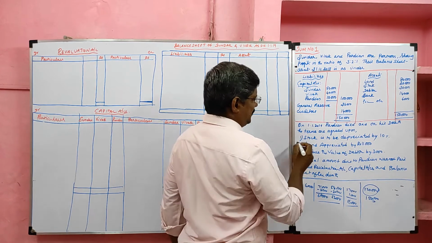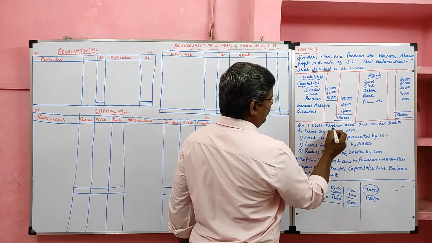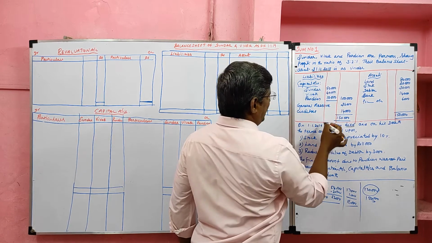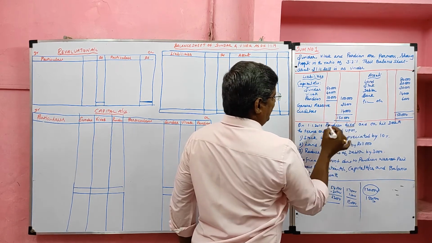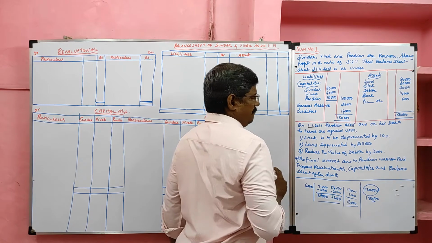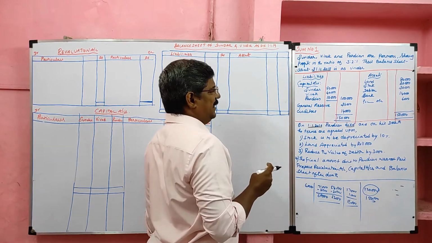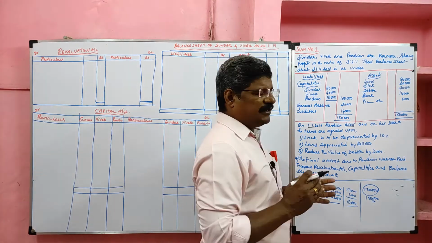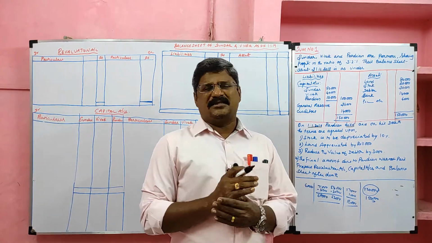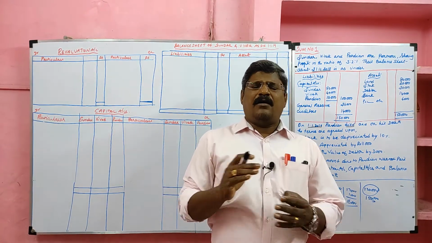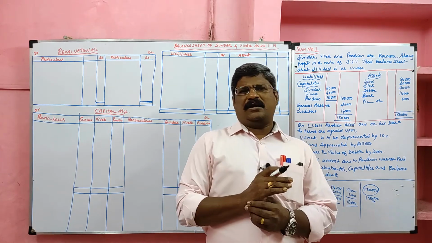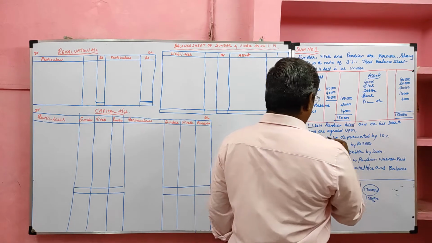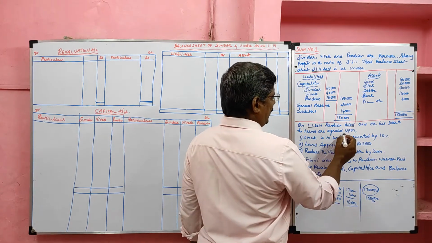Move to the adjustments. On 1st January 2019, Pandian died. So the balance sheet date and Pandian's death date are both the same. In this case, the share of profit of the deceased partner, we can provide fully. On his death, the terms are agreed upon.